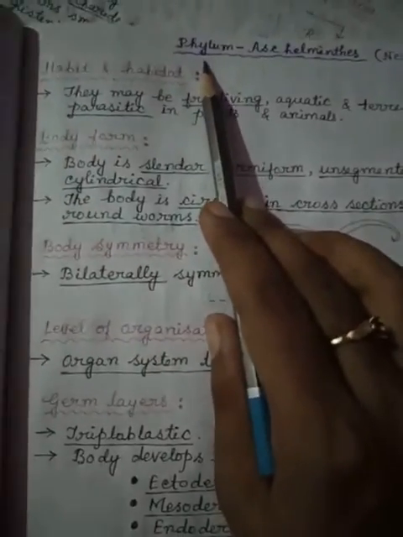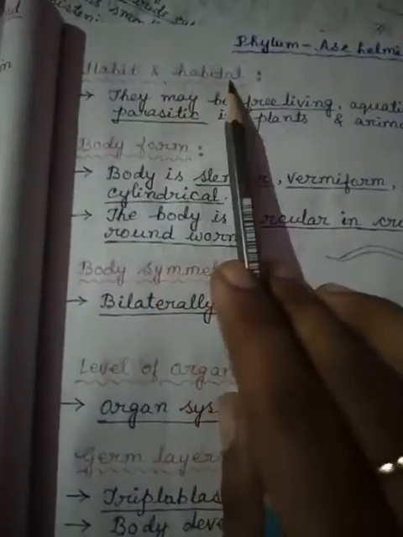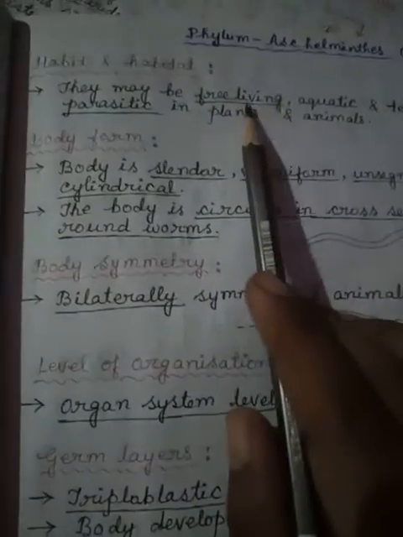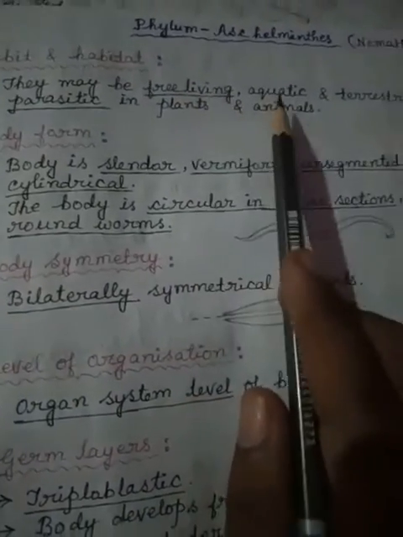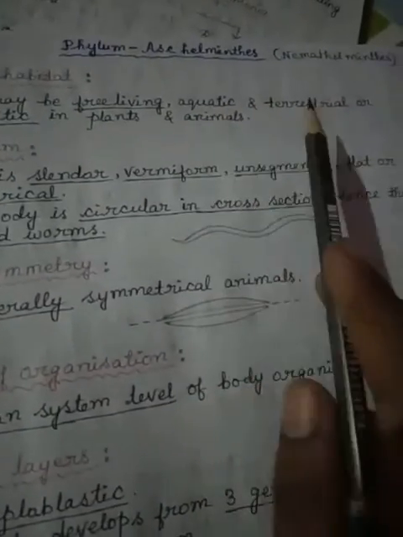Today we will discuss the phylum Aschelminthes or Nematelminthes. First, habit and habitat. They may be free living. Free living means they are able to move freely. Mainly aquatic, meaning they live in marine water or sea water.